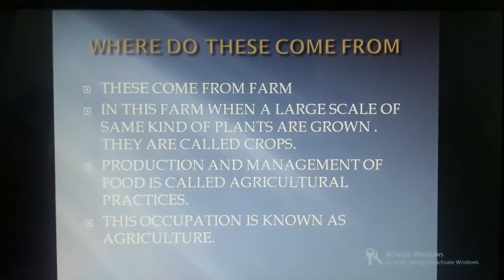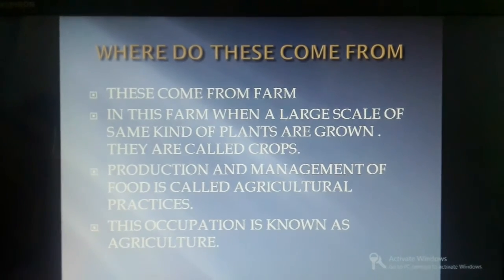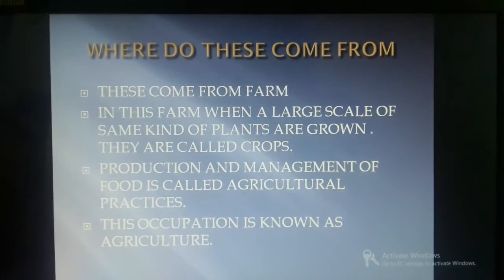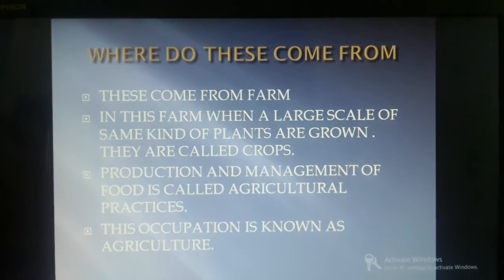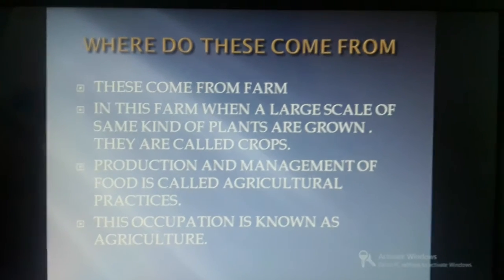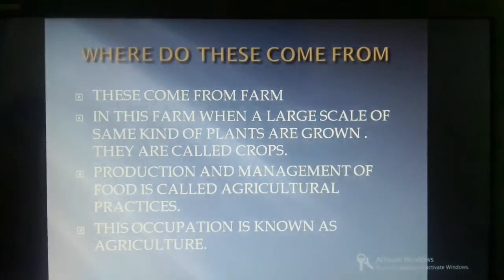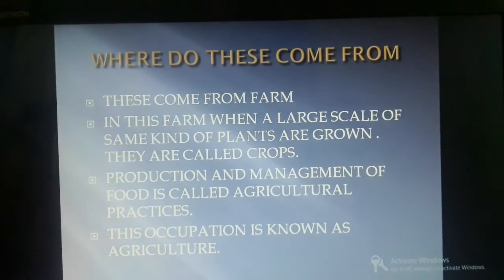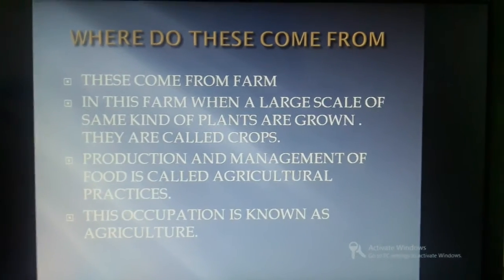Like that, plants could also come up with many diseases, from bacteria and fungi and some other plants. Protecting them is called agricultural practices. As everything has an occupation name, this occupation is called agriculture.